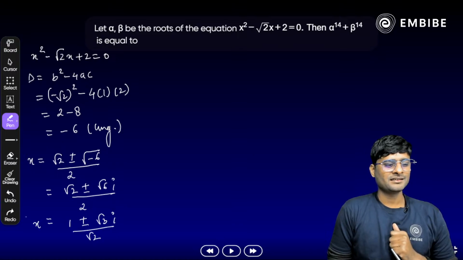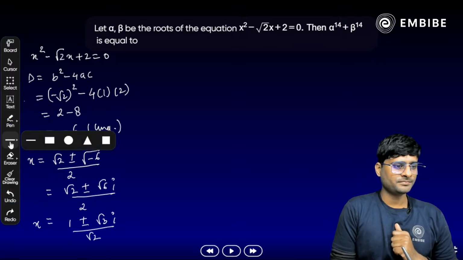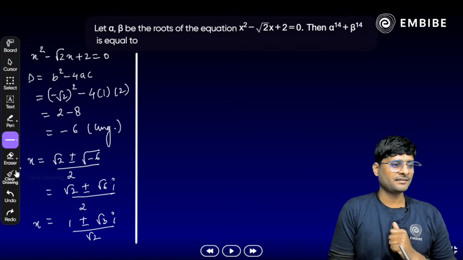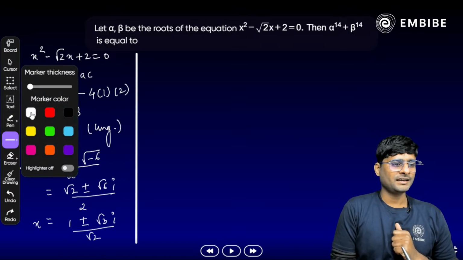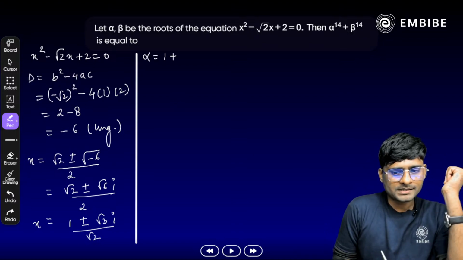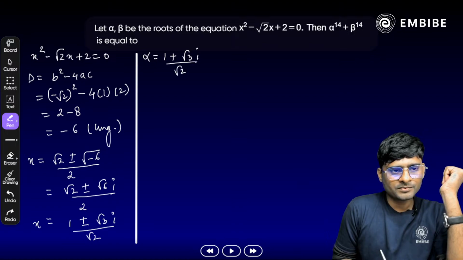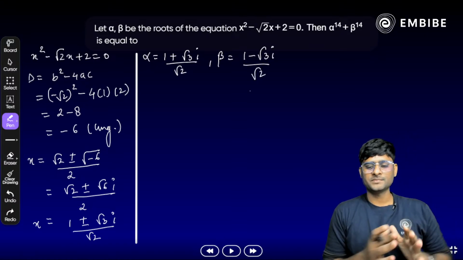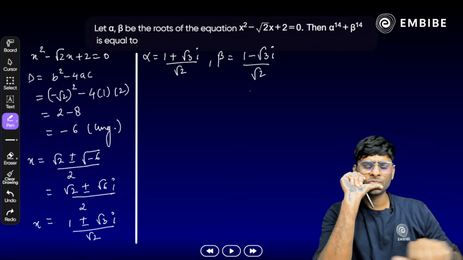These are the values of x here, or we can say we have to assume alpha and beta, correct? All right, yes, we will get what, one of them alpha, that is 1 plus root 3i whole divided by root 2, and beta, that is 1 minus root 3i whole divided by root 2 here. Done. Now what next? We have alpha and beta.